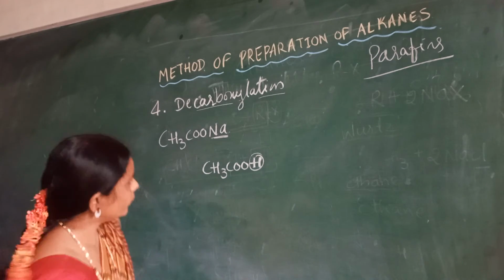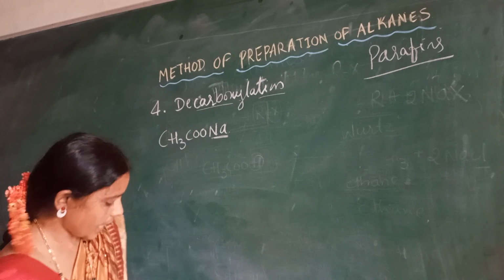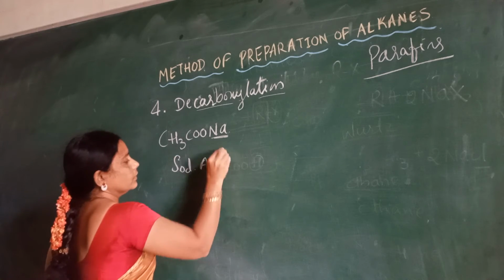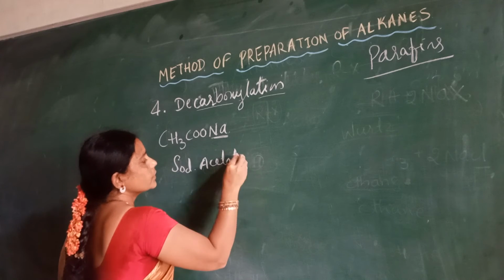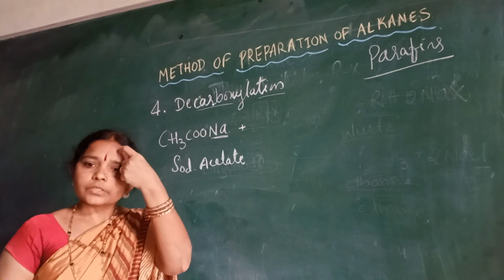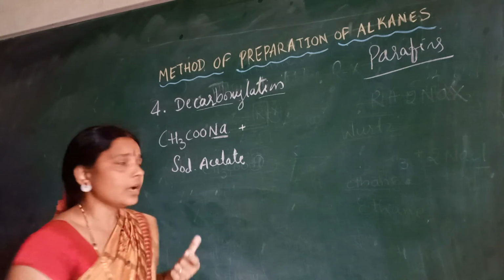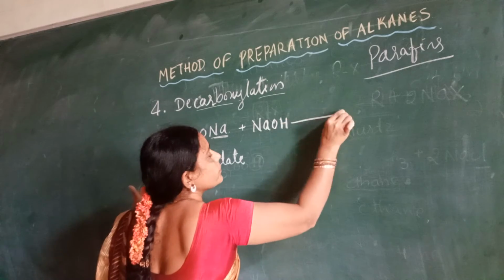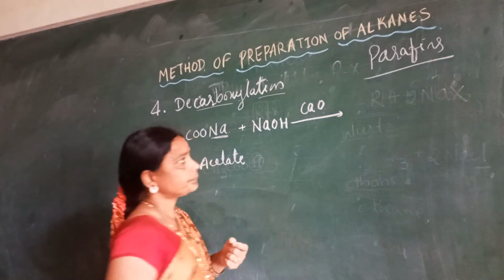Write the compound name here, sodium acetate. Sodium acetate is combining here with NaOH and CaO.